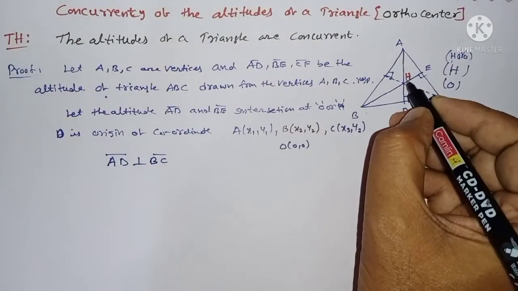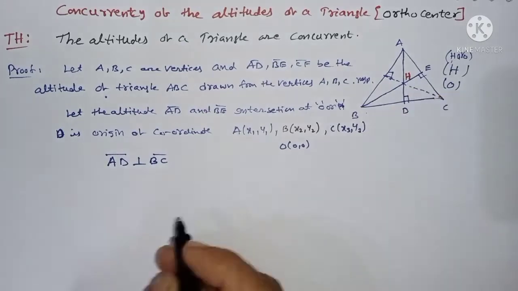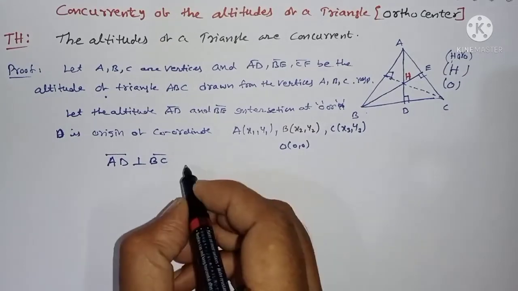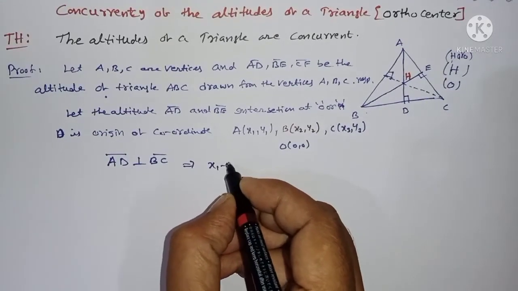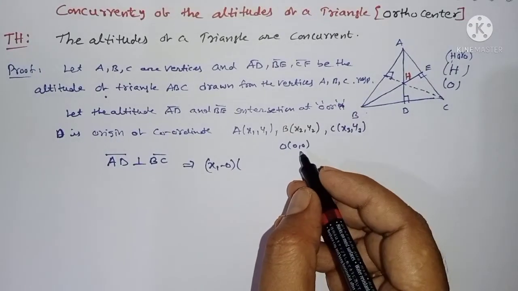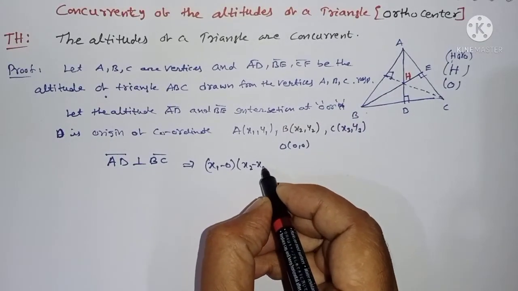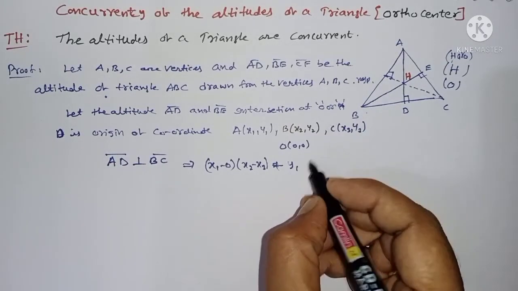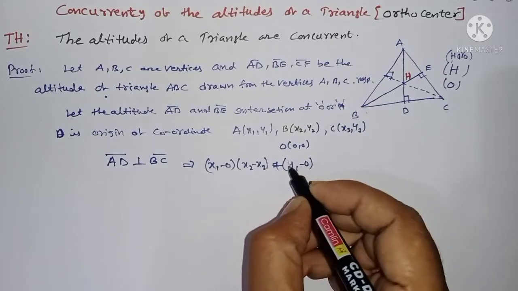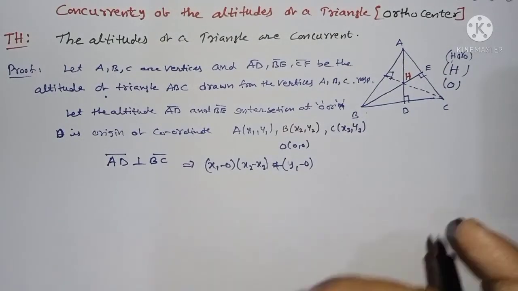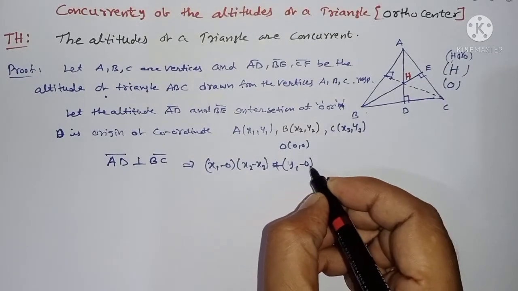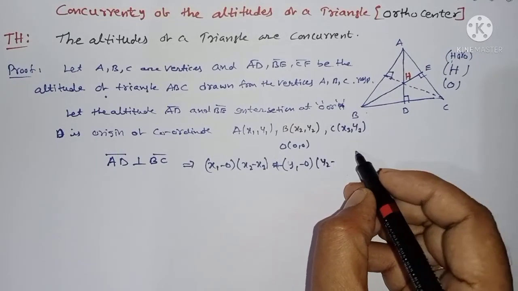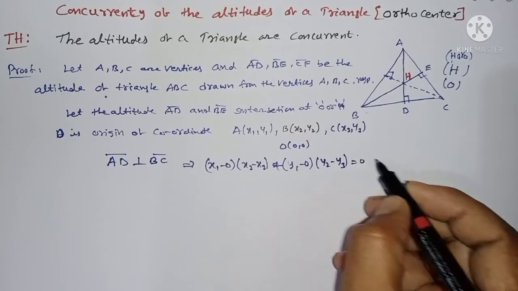Therefore, with the orthocenter at 0, 0, what is the equation? I can write the AD equation as x1 minus 0 into x2 minus x3 plus y1 minus 0 into y2 minus y3 is equal to 0, since it is perpendicular to the line.